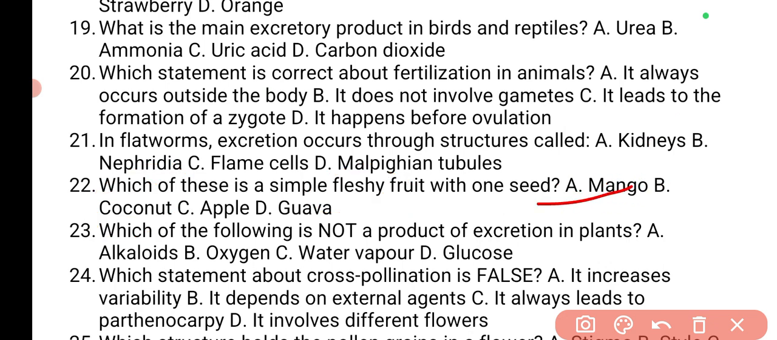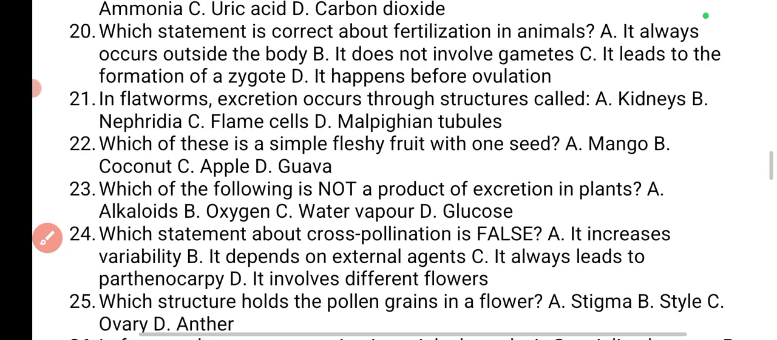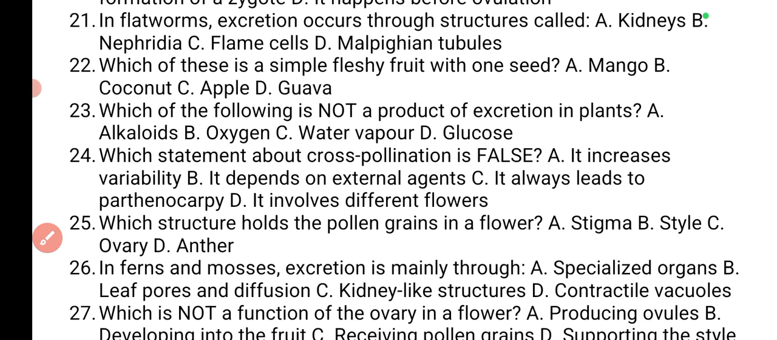Mango is fleshy. Which of the following is not a product of excretion in plants? Which one is not a product of excretion in plants? A, alkaloids is a product of excretion. Oxygen, water vapor, glucose. Glucose is not excreted, so in fact it's produced in plants. So that is the answer, D.